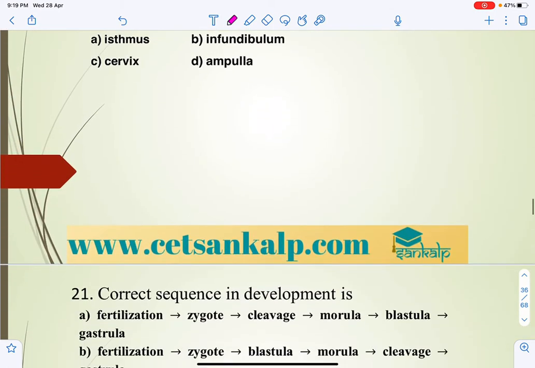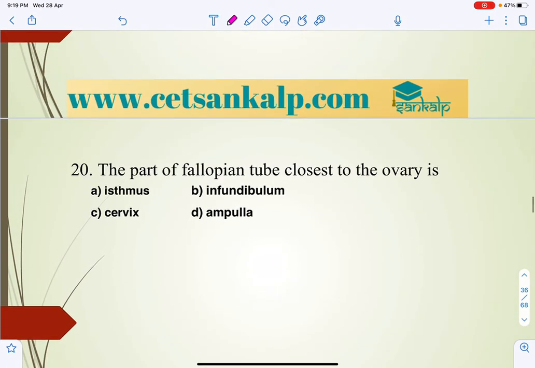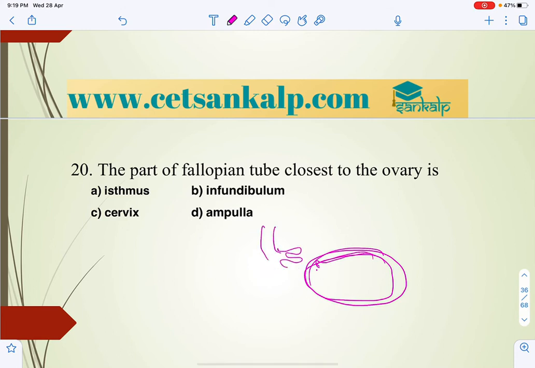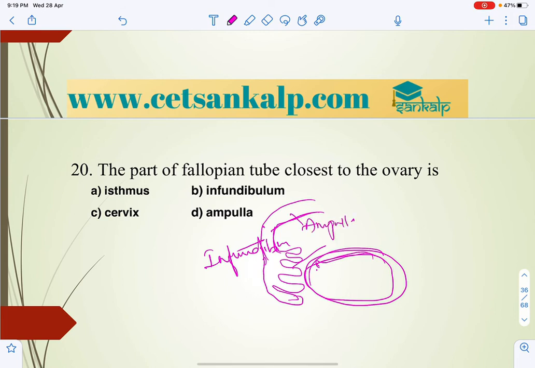Next, a part of the fallopian tube which is closest to the ovary. We have already mentioned that the ovaries are present within the abdominal cavity. The oviduct or fallopian duct has fimbriae, and that opens into the infundibulum, then the ampulla, and finally the isthmus.